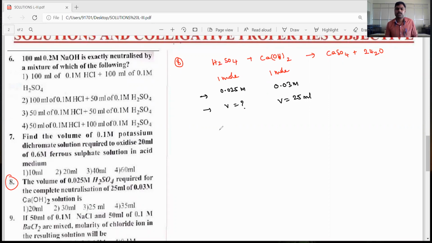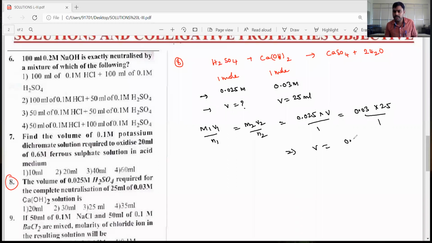Okay, dear students, now the formula is M1V1 by N1 is equal to M2V2 by N2. So M1 is equal to 0.025 into V divided by 1 is equal to 0.03, the concentration, into volume 25 divided by 1. Then V is equal to 0.03 into 25 divided by 0.025.